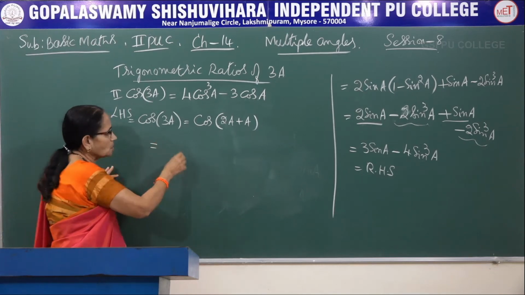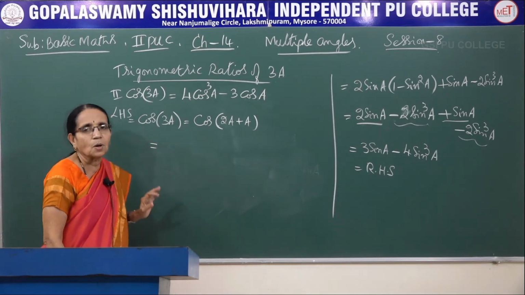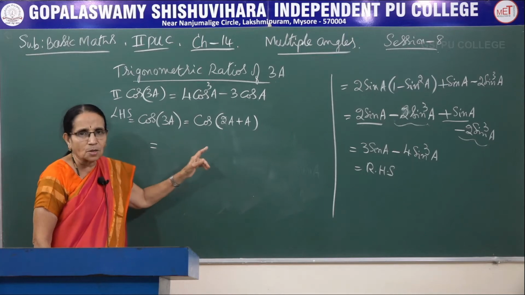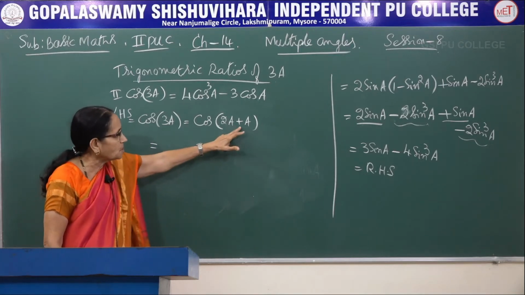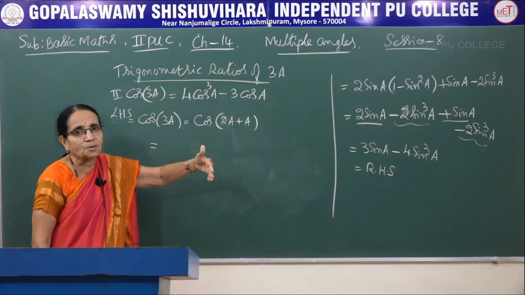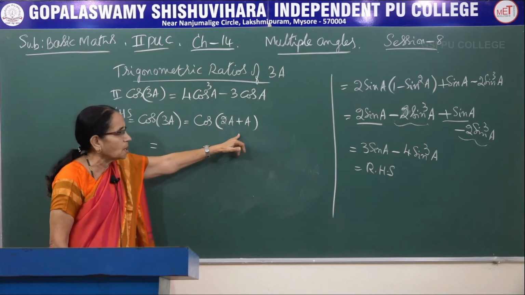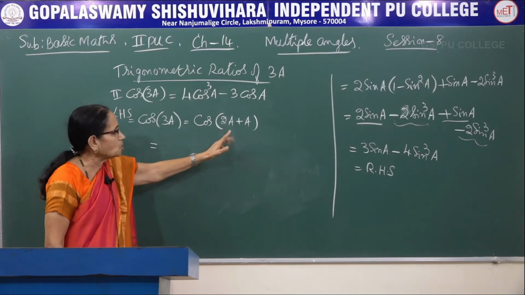Now use the formula cos of a plus b. What does it say? Cos a into cos b minus, when the plus is here, the right hand side contains minus sign. So cos a into cos b minus sin a into sin b.